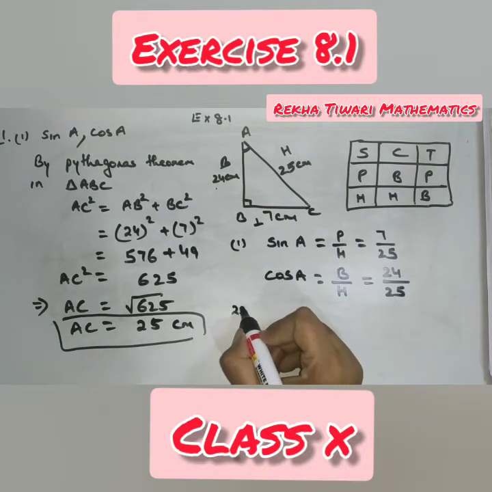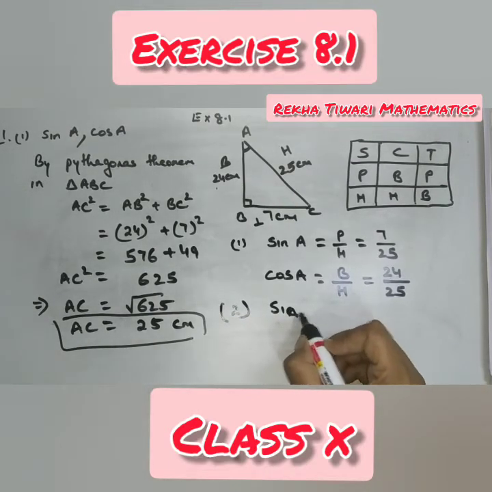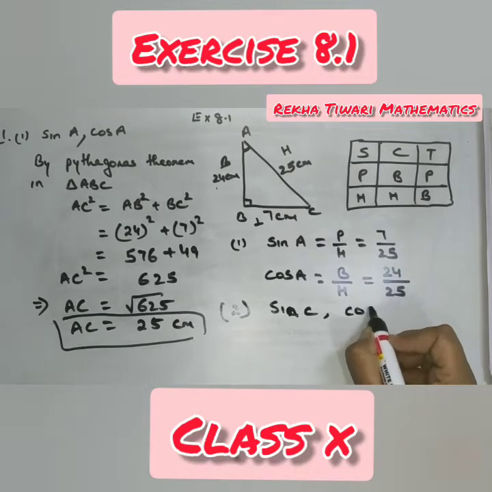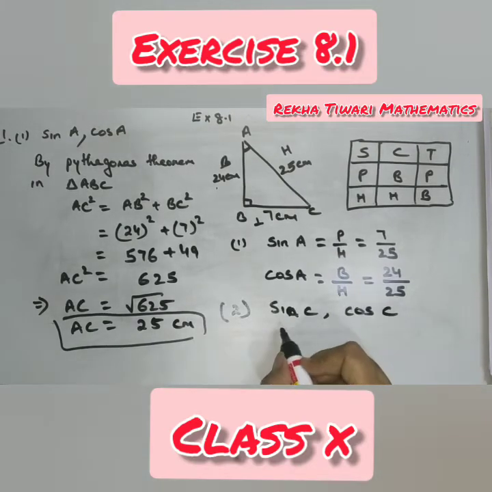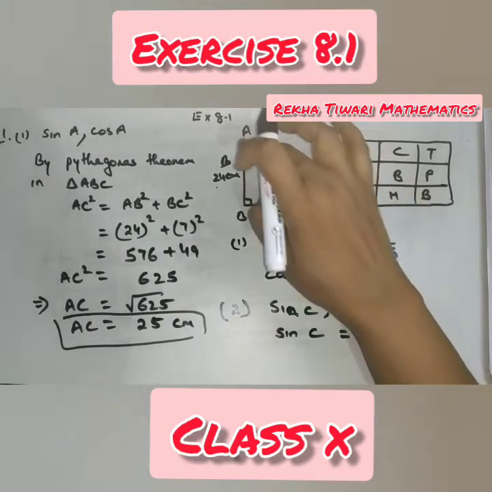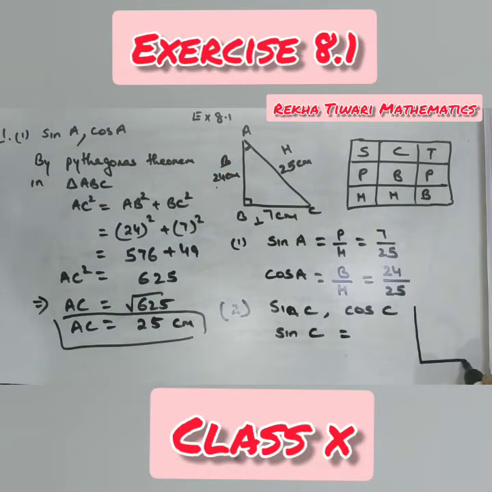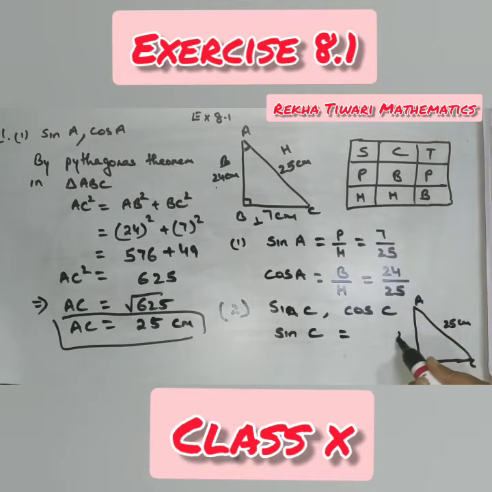Okay. Now come to the second part. In the second part they have asked about sin C, cos C. Now look here, sin C. Now they are talking about angle C. Either you draw a new figure or you can change here only. Let me draw the new figure for you to make the concept more clear. So this is our triangle, which is A, B, C. This one is 25 centimeter, 24 centimeter and 7 centimeter.